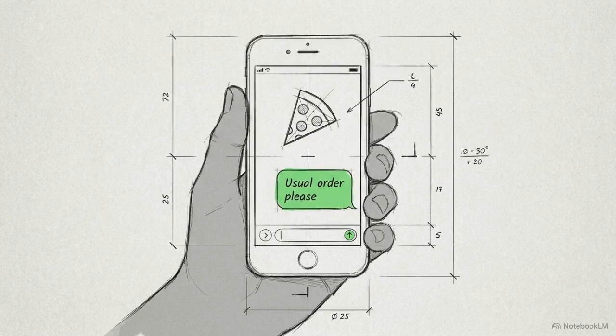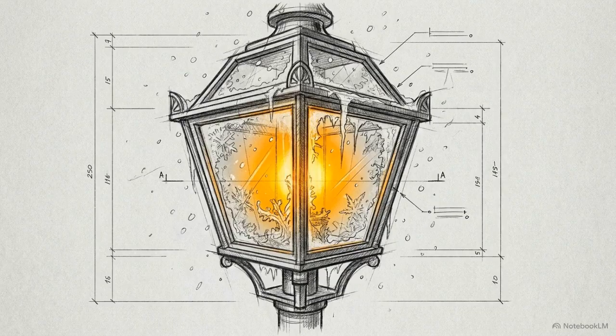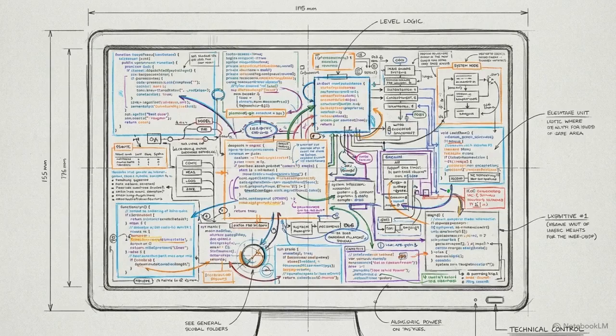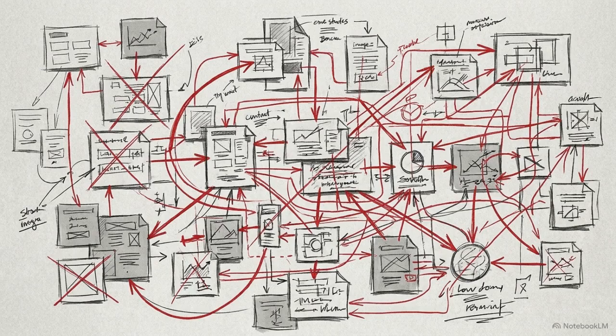Let's return to that pizza order. Imagine it's Friday night. You ask for your standard large veggie pizza, but tonight the local temperature has dropped to below freezing. In a traditional programming paradigm, a developer would have to write hundreds of specific lines of code, a giant set of if-then rules, explicitly instructing the machine to suggest hot soup whenever the temperature drops.